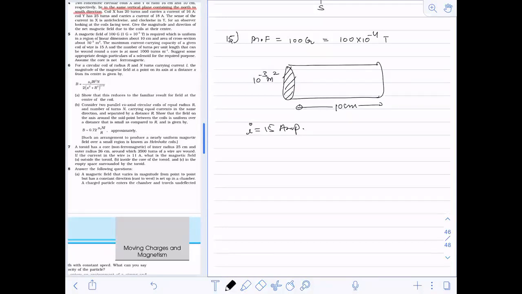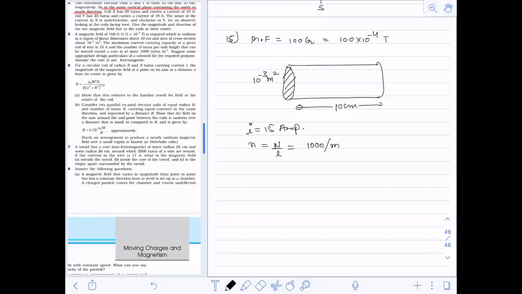And the number of turns per unit length that can be wound around a core is at most 1000. So that means they are giving n per unit length, capital N by L, which is the small n. They are giving me 1000 turns per meter.